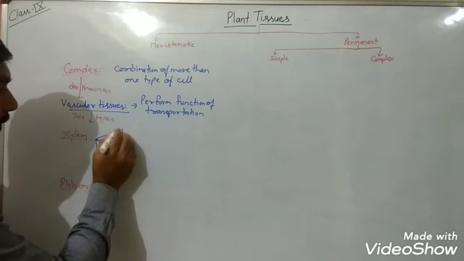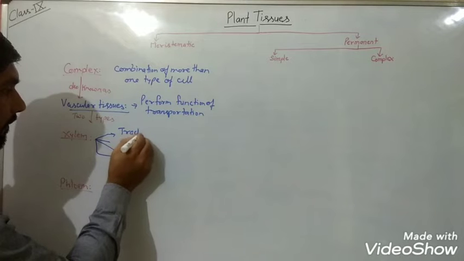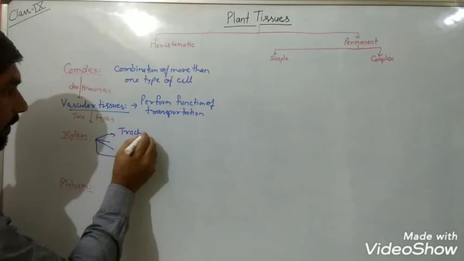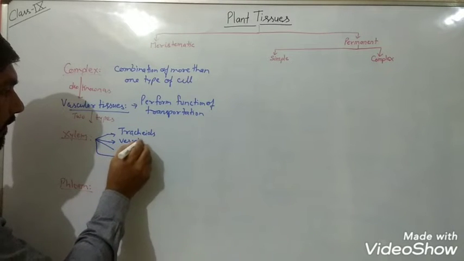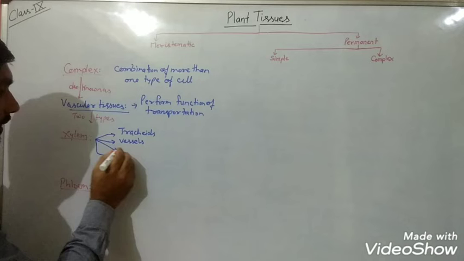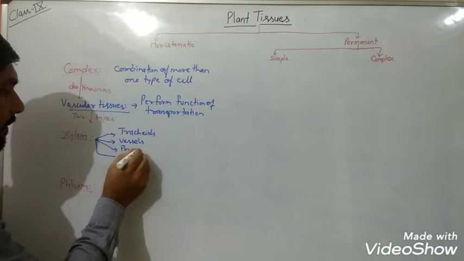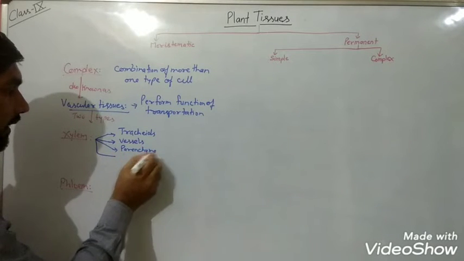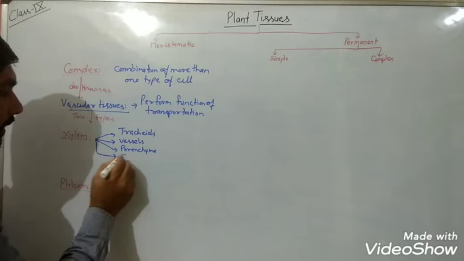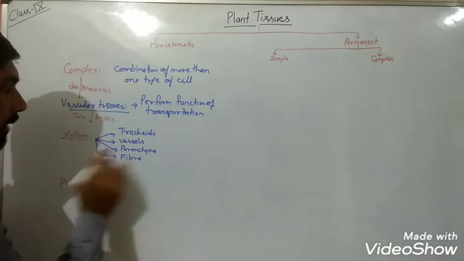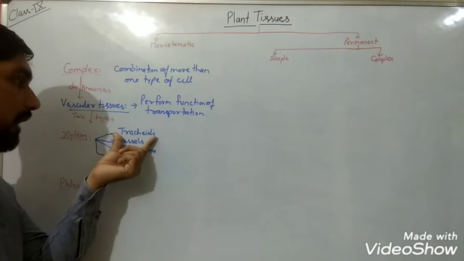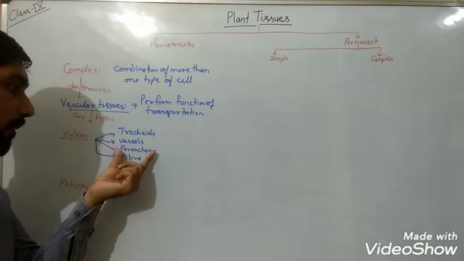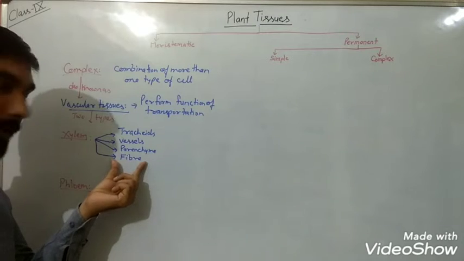The first one is known as what? Tracheids. The next one is vessels. The third one is parenchyma. And the last one is what? Xylem fiber. So xylem consists of four components: tracheids, vessels, xylem parenchyma and xylem fiber.